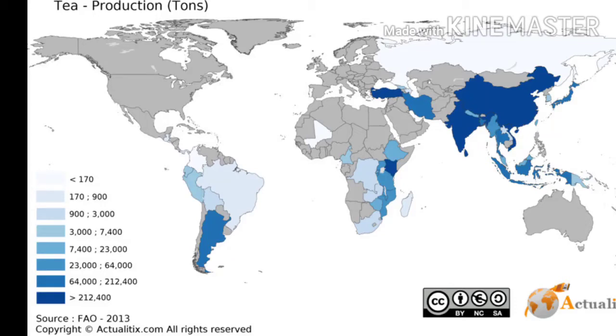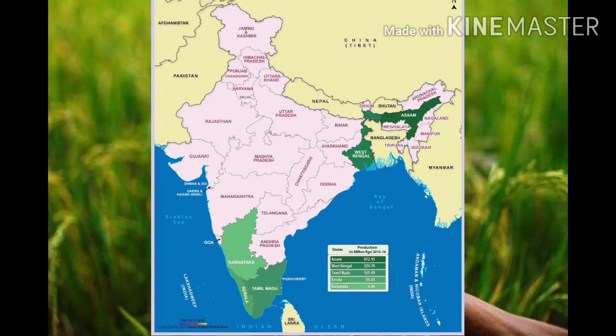and that is only used for making tea. So if we talk about the leading producers of tea, these are China, India, Sri Lanka, Kenya, Turkey and Indonesia. In India, the leading tea producing states are Assam, West Bengal. In West Bengal, Darjeeling is famous, and Tamil Nadu. In Tamil Nadu, the Nilgiris area is famous. Assam alone produces half of the amount of tea produced in our country.